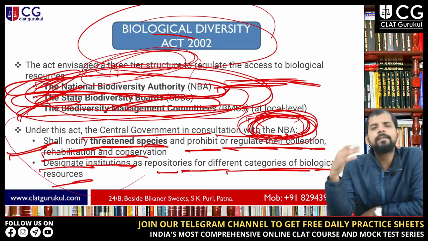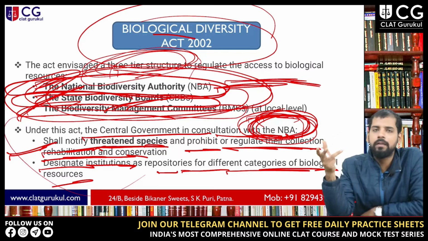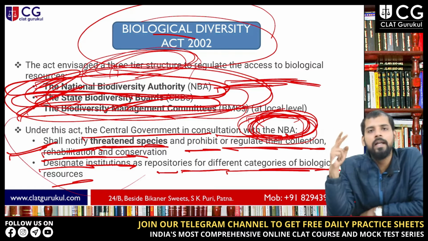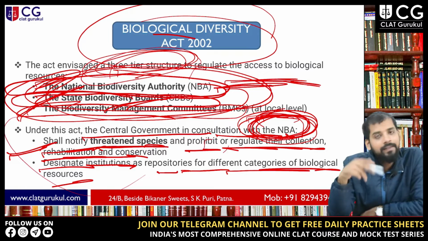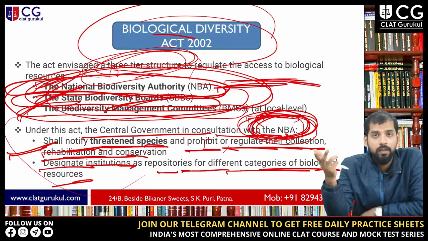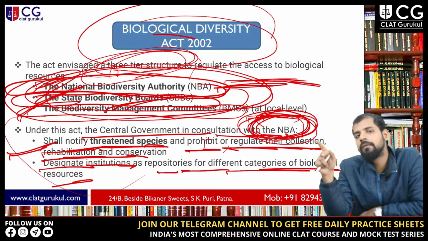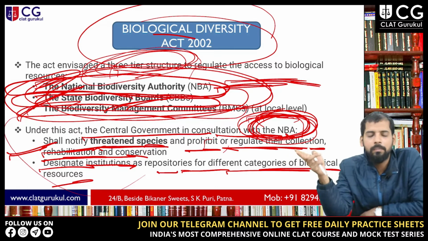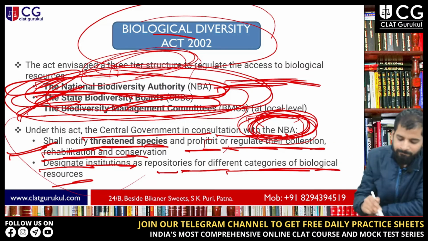So this act has some powers. In the first slide itself I said that compliance was very important in the earlier act. These kinds of things were there in the earlier act, which is very important. Like the central government has power to notify a threatened species in consultation with the NBA, which is the National Biodiversity Authority.